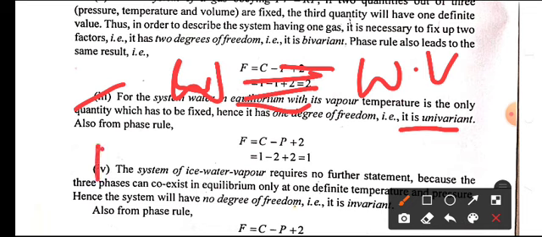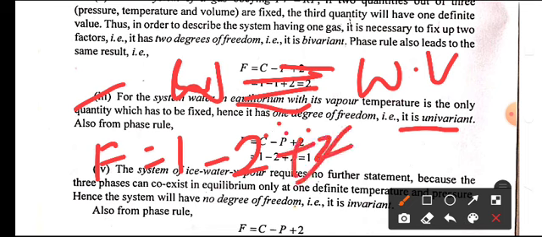For this system, if we apply the phase rule, F is equal to C minus P plus 2. Here the number of components is 1 and the number of phases is 2, plus 2. So we got F is equal to 1. So for the system where water is in equilibrium with its vapor, the number of degrees of freedom got from the phase rule equation is 1. That is, only one variable factor is fixed to define such a system, that is temperature.